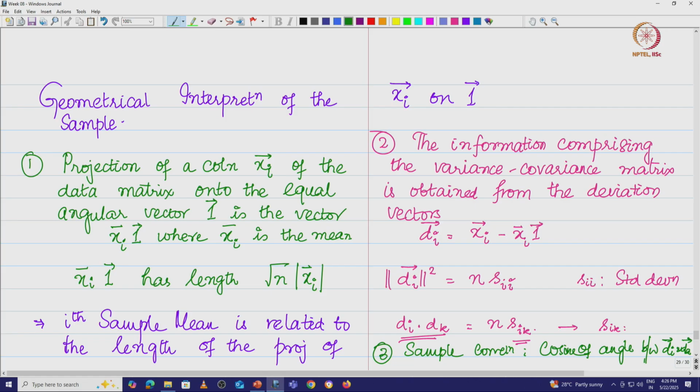This is very interesting, that we were able to get the complete geometry of the sample, and we looked at all the parameters associated with this sample, in terms of the mean, variance, standard deviation, covariance, correlation, everything from the linear algebraic idea or vector space ideas with inner products. That is a very interesting finding that will help you visualize things.